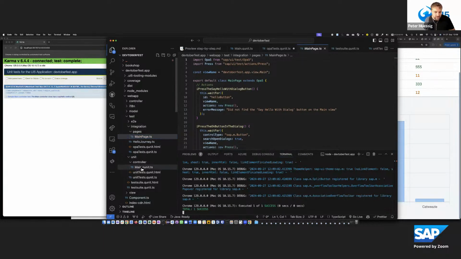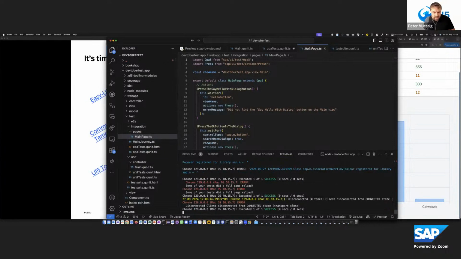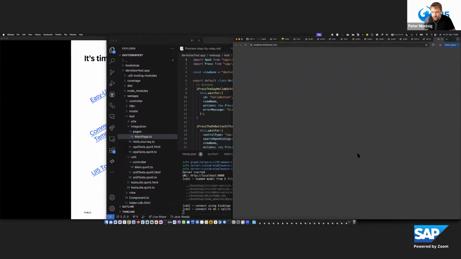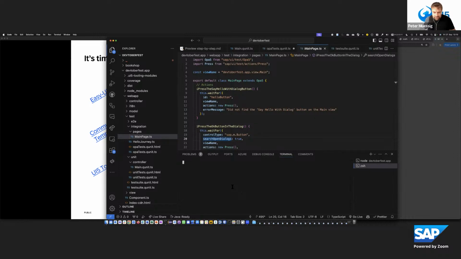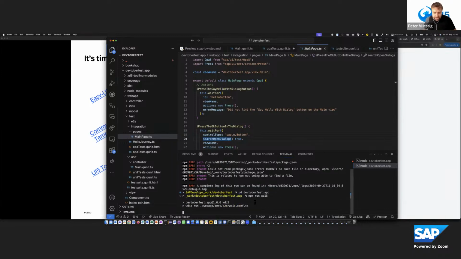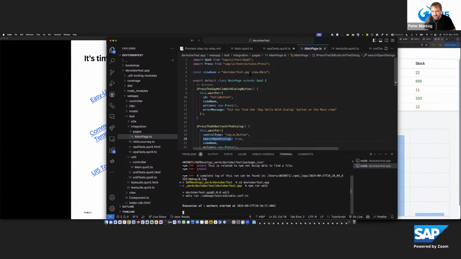And there is also one last thing. We saw functional tests, we saw integration tests. There are also the system tests, and that's wdi5, which is being used for that. In this setup, you need to first start the development server for that. And then you can run wdi5 on top of that. So I need to switch to the folder for the app again. You can run then wdi5 using WebdriverIO, and this is then doing a system test for your application.